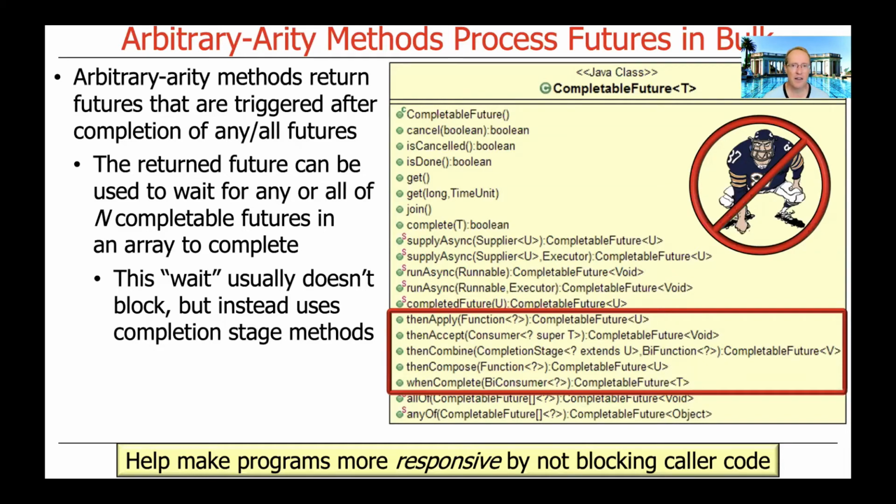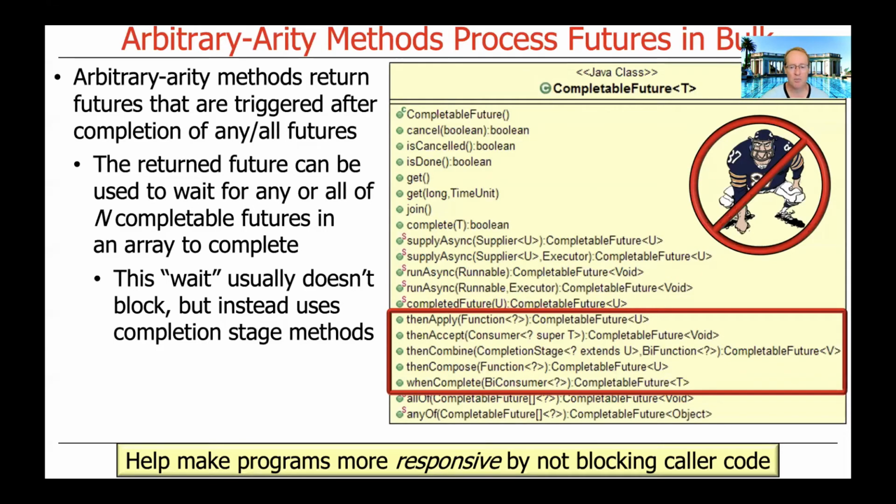Now, usually we don't wait by blocking, but instead we use some other form of completion stage method, something like thenApply, thenCompose sometimes, but usually we would use thenApply in conjunction with the result that comes back from anyOf or allOf. And this fits into the reactive programming model that we've talked about before by making programs more responsive by not blocking caller code.